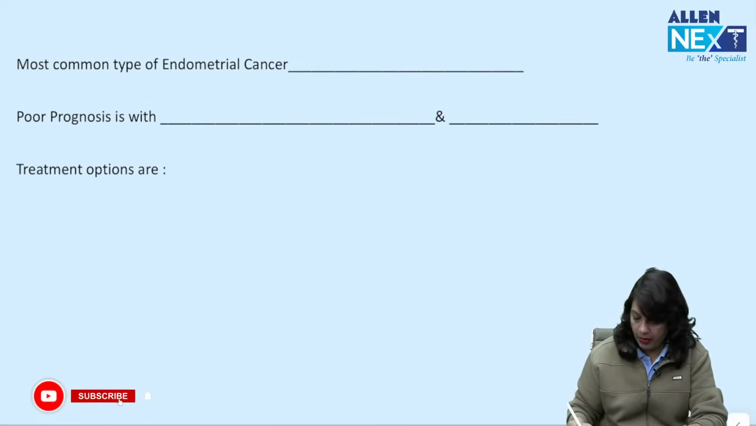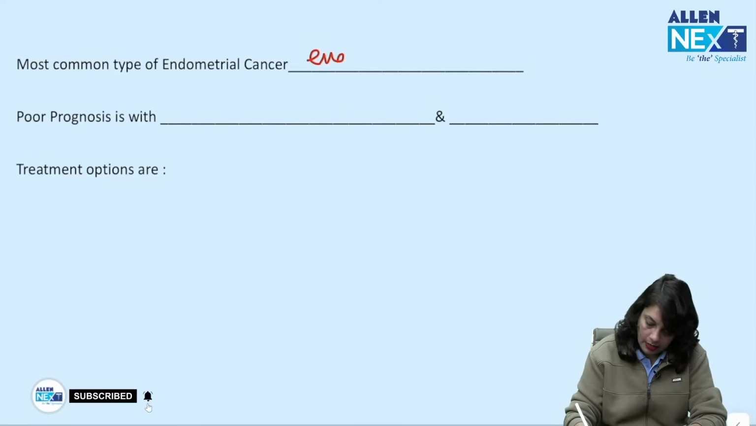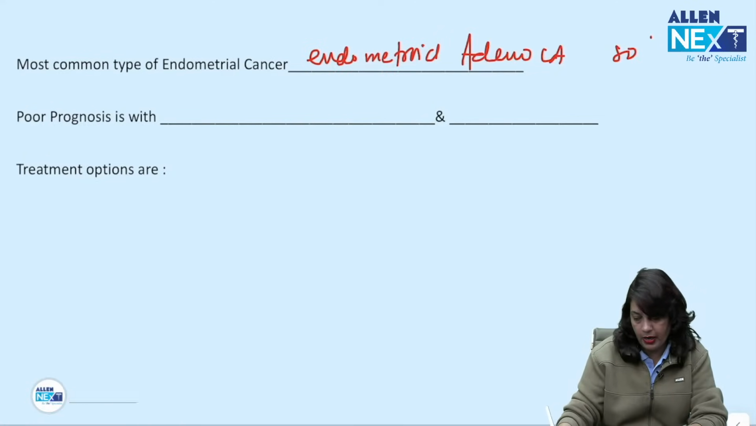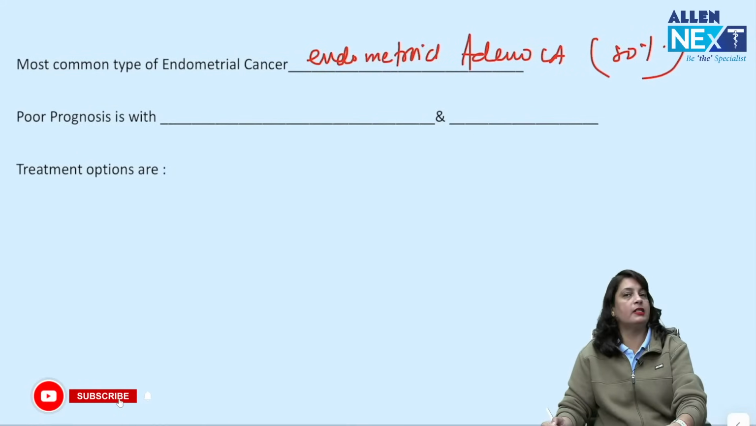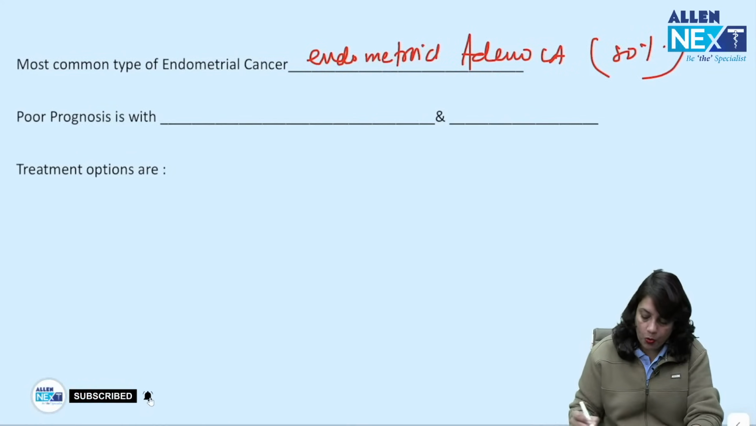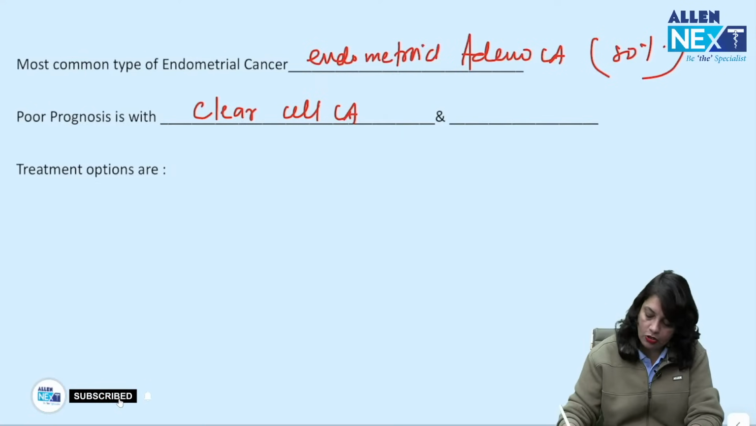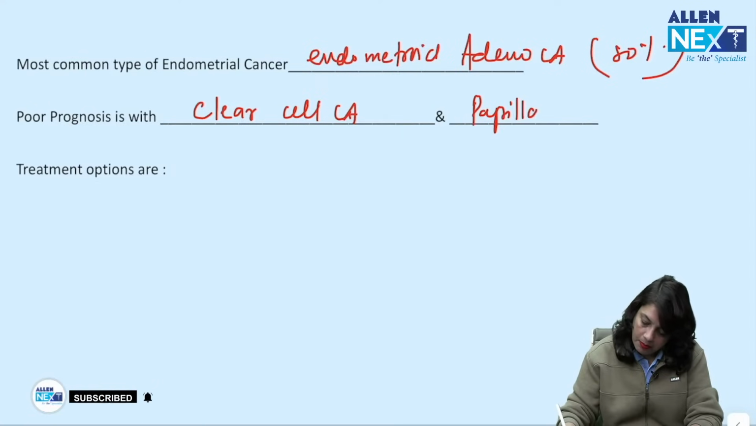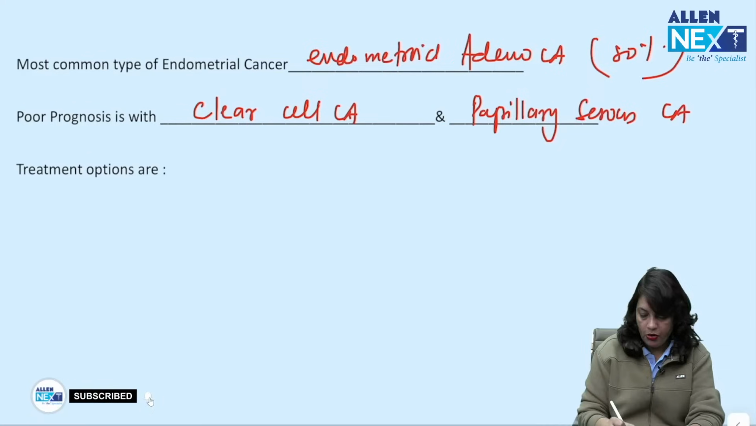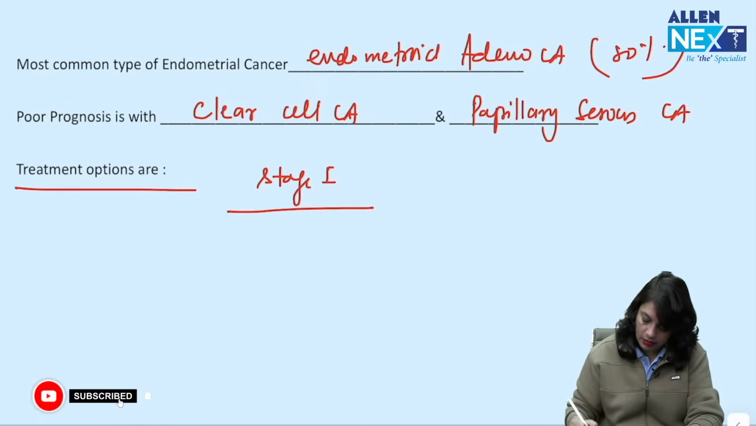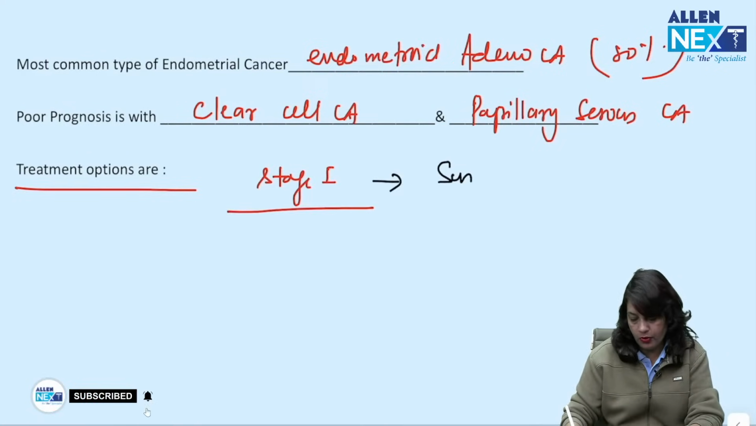Now, the most common type of endometrial cancer is endometrioid adenocarcinoma. 80% of endometrial cancer is arising from glands. Poor prognosis is for clear cell carcinoma or papillary serous carcinoma. Treatment options are: for stage 1, you do surgery.